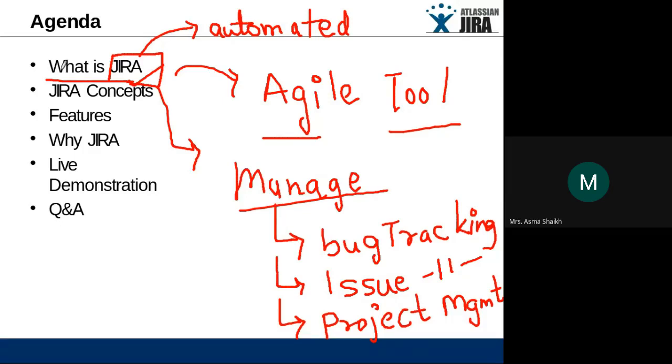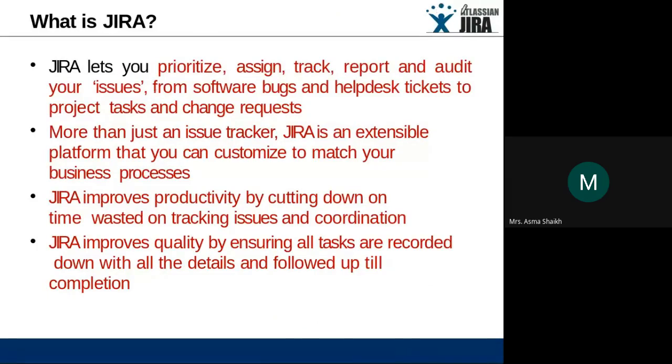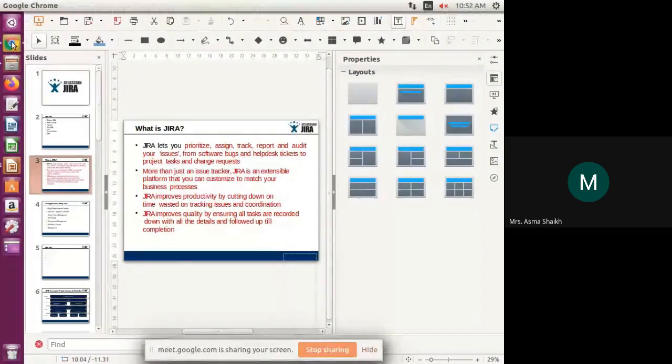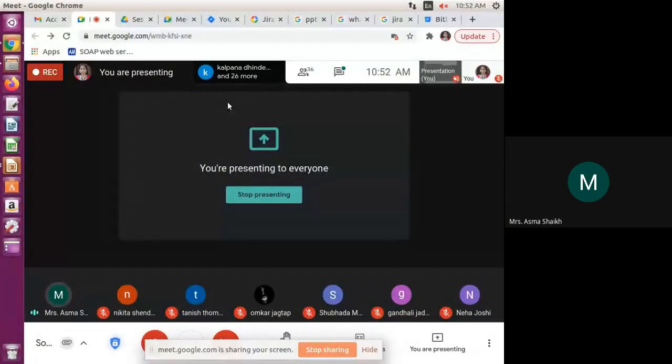So we can go with the slide next. These slides I have taken from the same website which developed the Jira software, so it will help you understand. Jira helps you prioritize your work. Whatever task you set, we can give highest priority, low priority, or middle priority. We are able to do that kind of thing with the Jira. One minute, I can show you and then give you the theory concept.